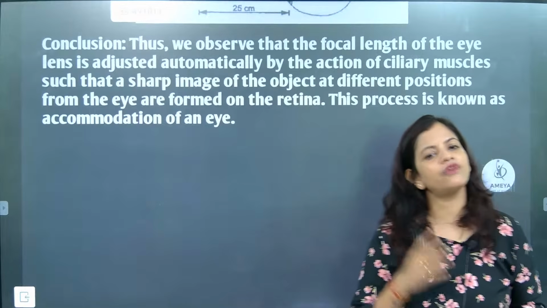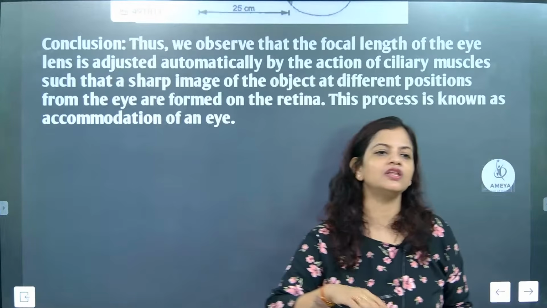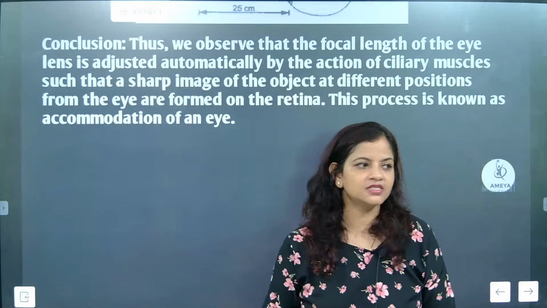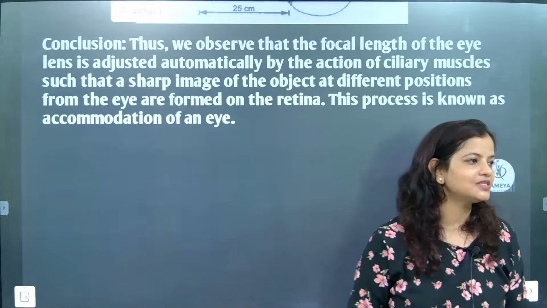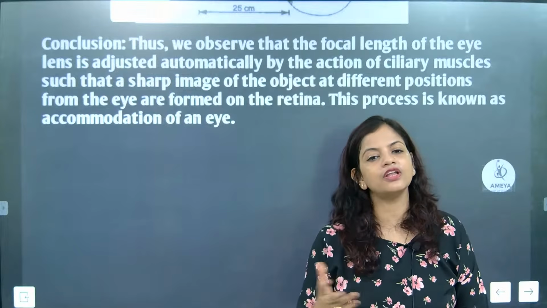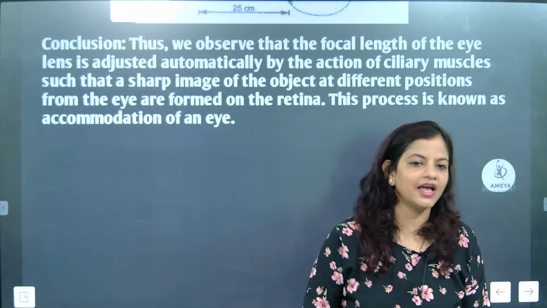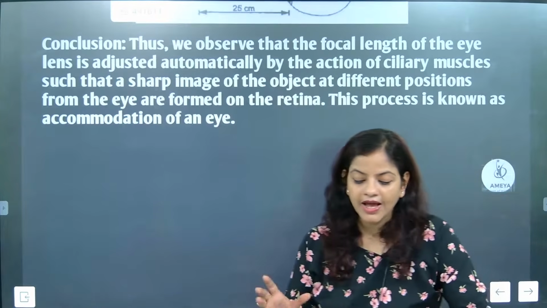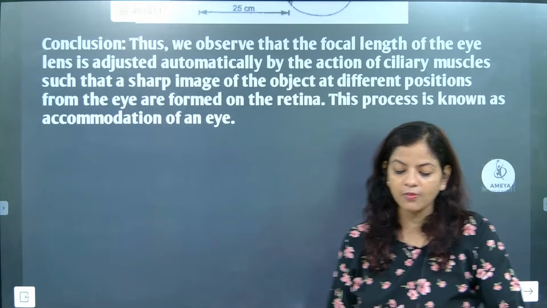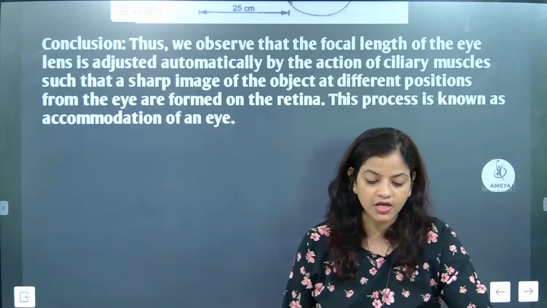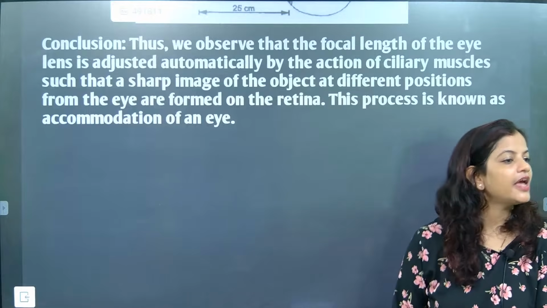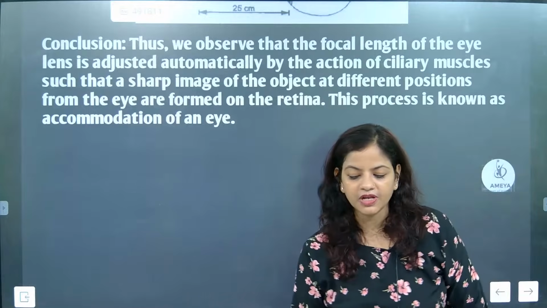To see far off objects and nearby objects, the focal length has to be changed, and the change in focal length is caused by the ciliary muscles. Who is doing this? Ciliary muscles. And this ciliary muscle adjustment is called accommodation of the eye. Tarun, Sai, did you understand, beta? Maya understood accommodation of the eye. Absolutely. Again and again I am repeating, beta: accommodation of the eye.